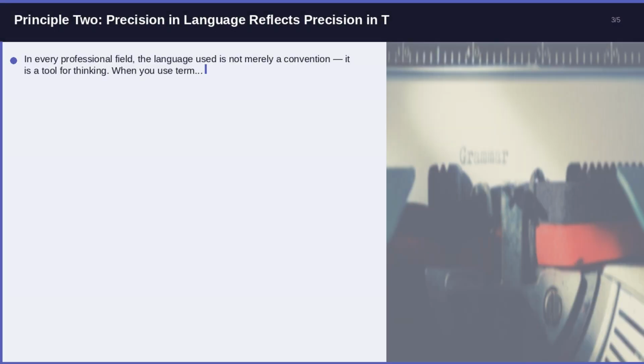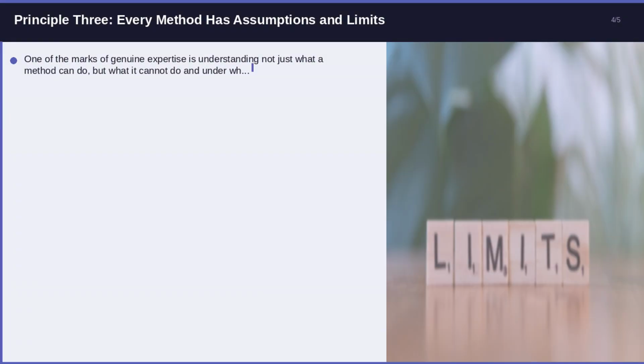Principle 2. Precision in language reflects precision in thinking. In every professional field, the language used is not merely a convention, it is a tool for thinking. When you use terms loosely or interchangeably when they are not interchangeable, you introduce ambiguity into your own reasoning. Students of meta-learning and few-shot learning who invest time in understanding terminology precisely find that their analysis becomes sharper and their communication better.